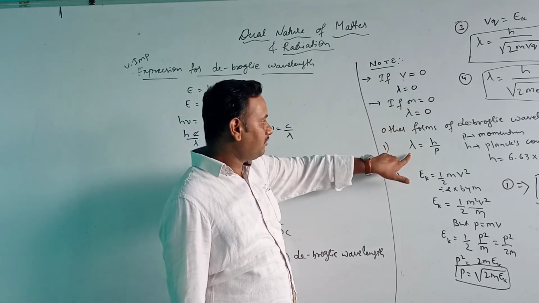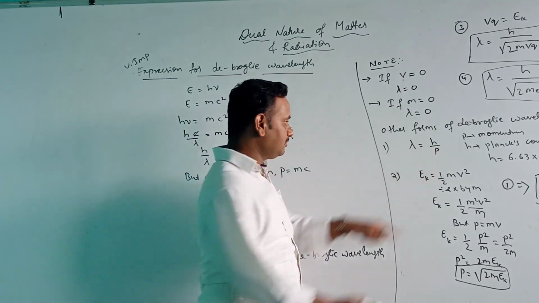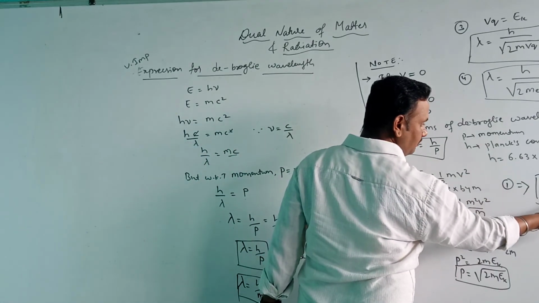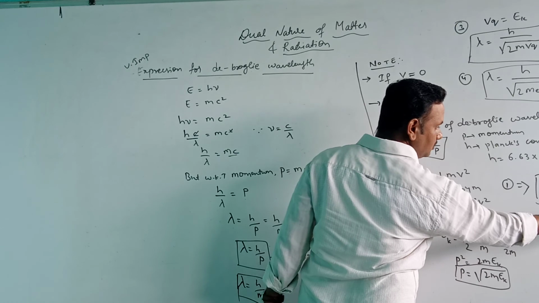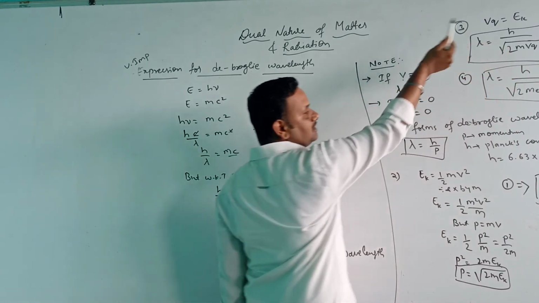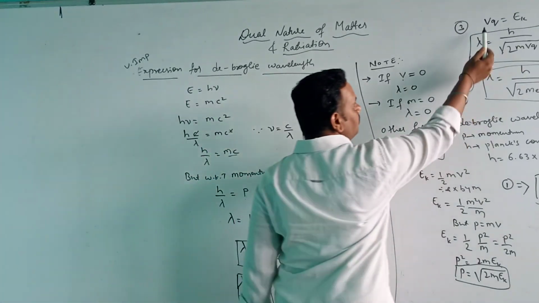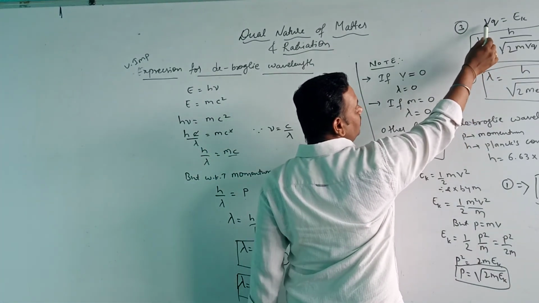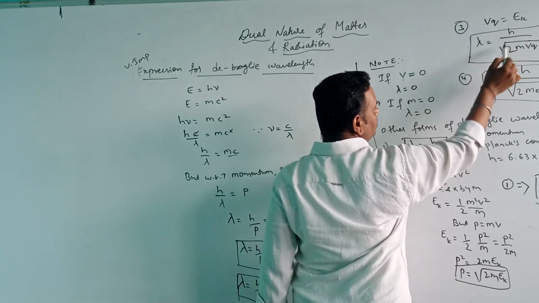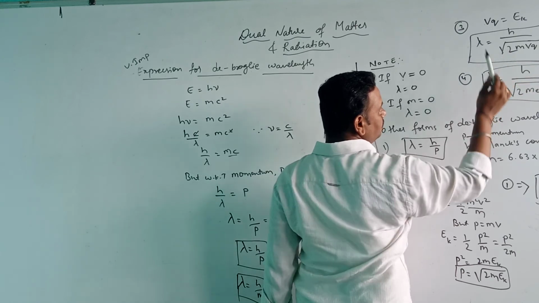So the first form is lambda is equal to h by p, the second form is lambda is equal to h by under root of 2 into m into kinetic energy, and in the third form, I considered a charge accelerated by a potential difference of V, which can be written as V into q is equal to kinetic energy, so lambda is equal to h by under root of 2 m V q.